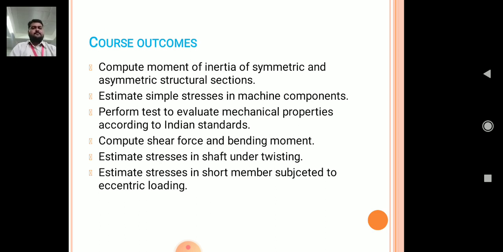Course outcomes. Students, after studying this whole subject, we must be able to find the moment of inertia of both symmetric and asymmetric structural sections. Also, one must be able to find simple stresses in machine components, and evaluate mechanical properties according to Indian standards. Also, compute shear force and bending moment, stresses in shaft under twisting, and estimate the stresses in short members subjected to eccentric loading.